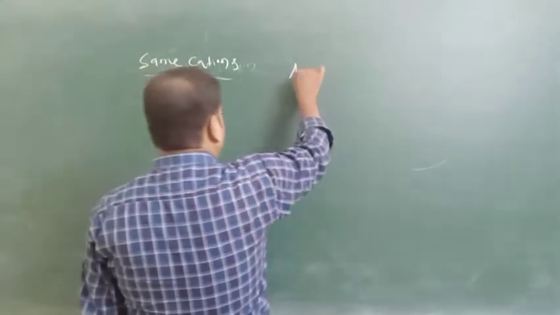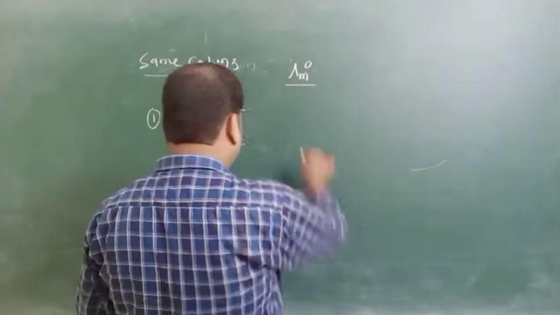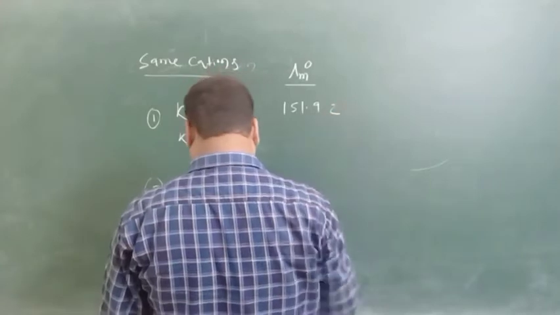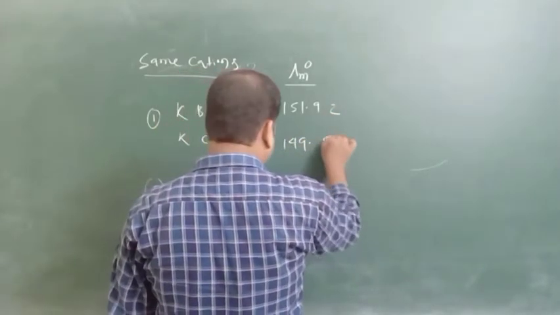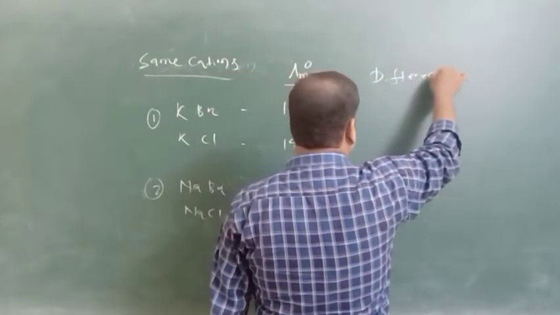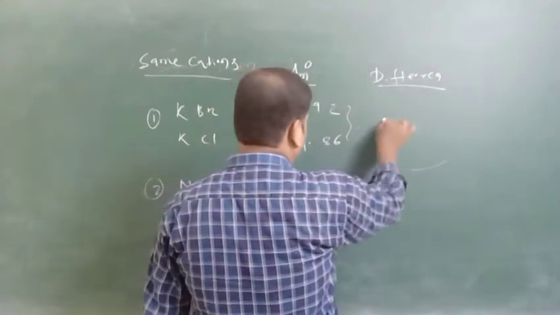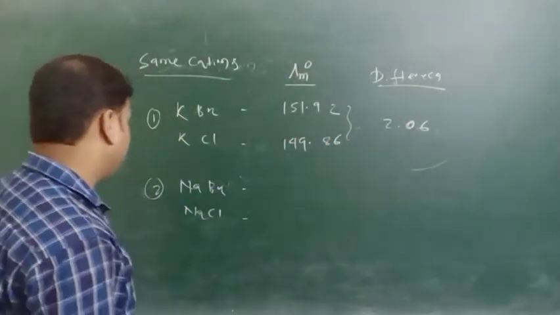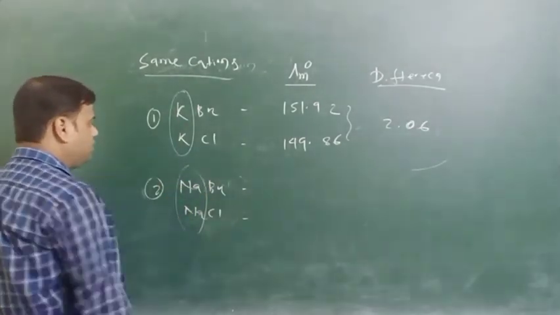So the conductance at infinite dilution for KBr is 151.92 and for KCl it is 149.86. So we calculate the difference, which is 2.06. Okay, we have taken the same cationic part, K, K and sodium, sodium.